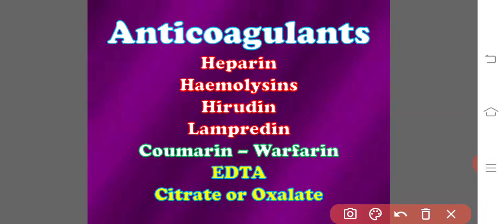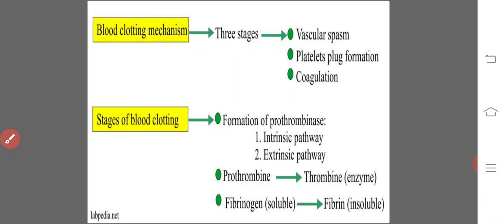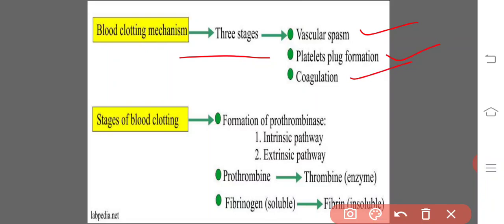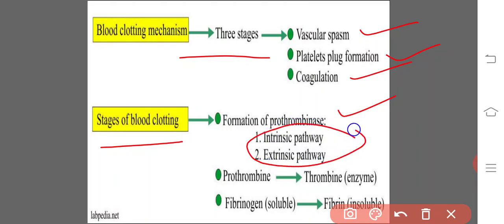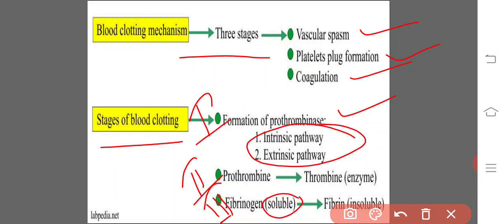So these are the anticoagulants which you will see in the various animals. Then this is the overview of the entire blood clotting mechanism. Blood clotting takes place in 3 stages: vascular constriction or spasm, platelet plug formation, and coagulation. The stages of blood clotting are: step 1, formation of the prothrombinase, in both the intrinsic and extrinsic pathways; the second step is conversion of prothrombin into thrombin; and the third step is conversion of fibrinogen into fibrin. Fibrinogen is soluble, whereas fibrin polymer is insoluble in nature.